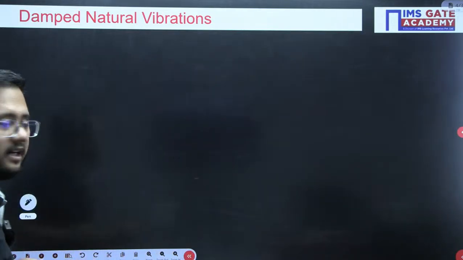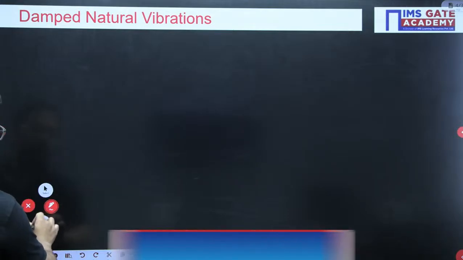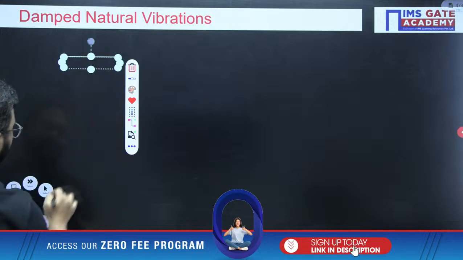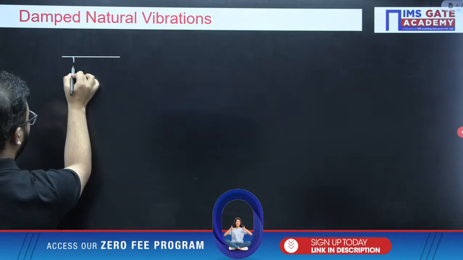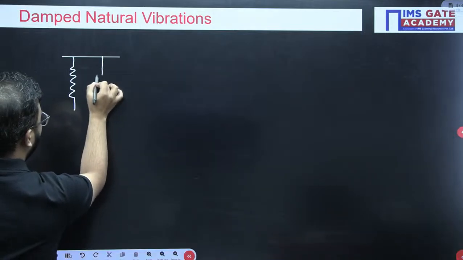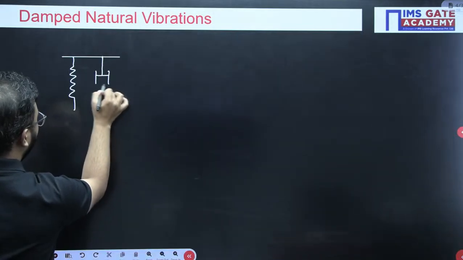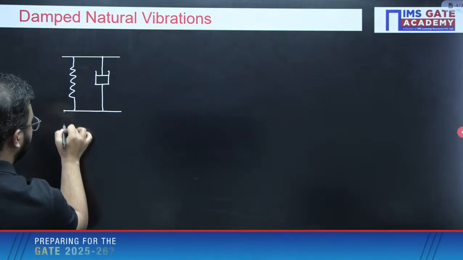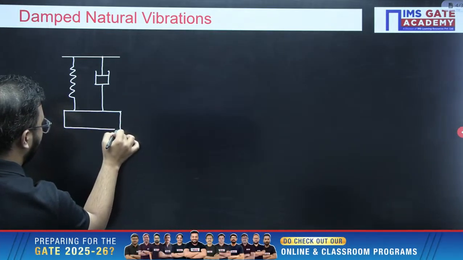Now next please write down here, damped vibration case where a damper will also be involved. This is the damper we have, and then it is connected with the mass m.